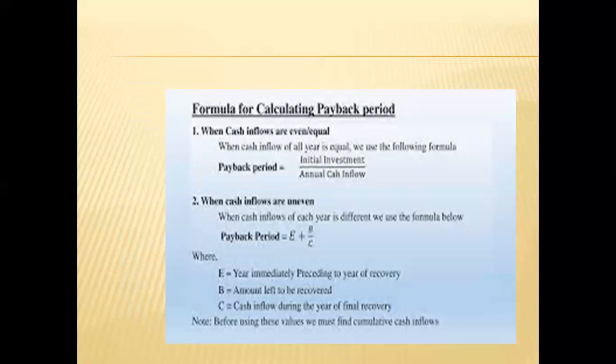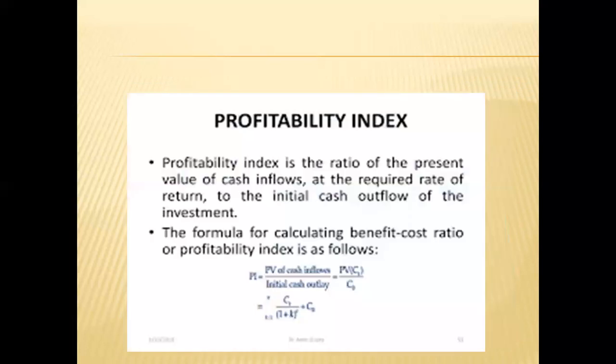Where inflows are unequal, for even cash flows the payback period is the initial investment divided by annual cash flows. For uneven cash flows, payback period is equal to E plus B by C, where E means the year immediately preceding the year of recovery, B is the amount left to be recovered, and C is the cash inflow during the year of recovery. Before using all these values, first we have to find out the cumulative cash inflows.